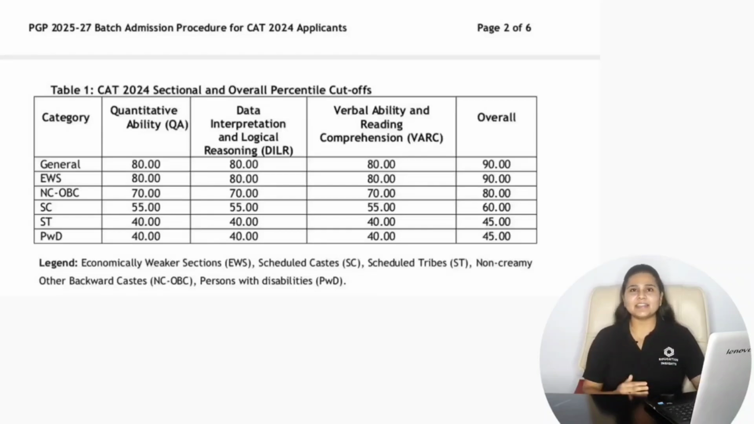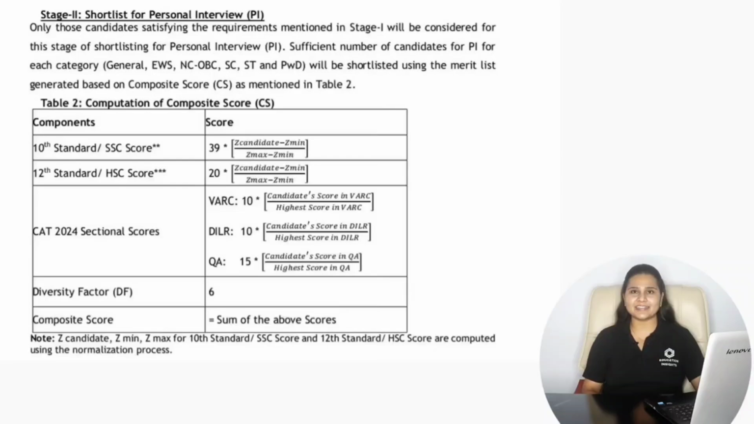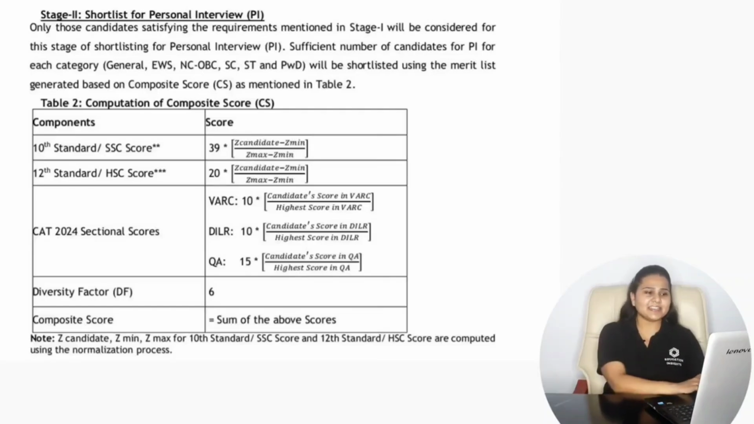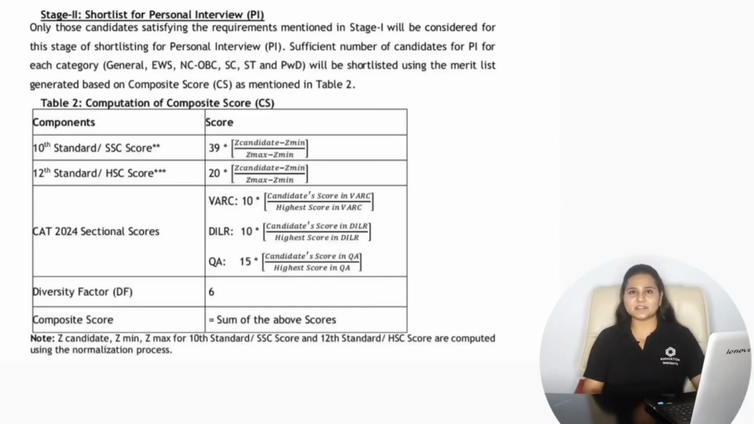Then for shortlisting the candidates for the personal interview round, the score is calculated and there are various parameters that are considered. Like your class 10th will have 39% weightage. Then your class 12 score will have 20% weightage. Your CAT 2024 score will have 35% weightage. In that, 10% weightage is given to the VRC section, 10% weightage is given to the DILR and 15% weightage is given to the quantitative ability. And there is the diversity factor score which is 6%, and on this basis the score is calculated and then the candidates are shortlisted for the personal interview round.